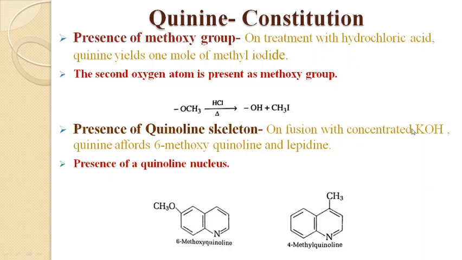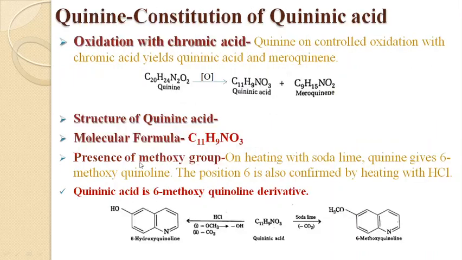On fusion with concentrated KOH, quinine forms 6-methoxyquinoline and 4-methylquinoline, which is also known as lepidine. The structure of both these compounds is known, and it contains a quinoline nucleus. So the inference drawn from fusion with KOH is that a quinoline skeleton is present in quinine.